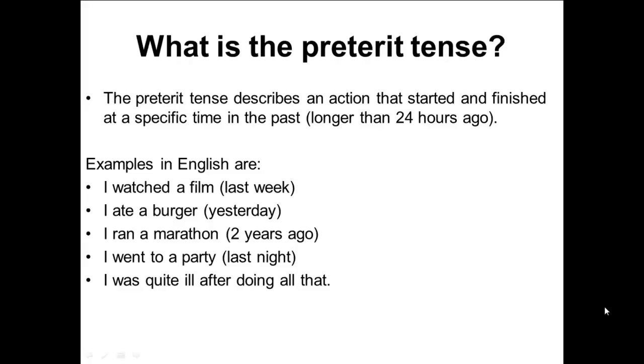What is the preterite tense? The preterite tense describes an action that started and finished at a specific time in the past, longer than 24 hours ago. Examples in English are: I watched a film last week, I ate a burger yesterday, I ran a marathon 2 hours ago, I went to a party last night, and I was quite ill after doing all that.